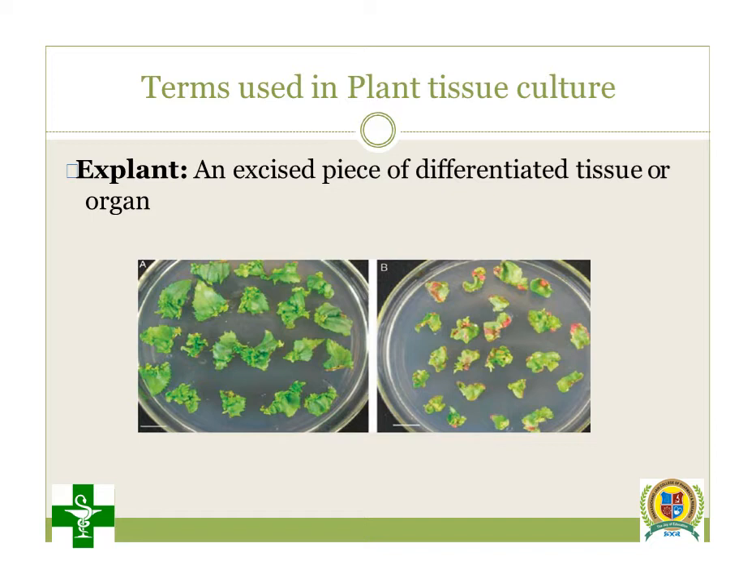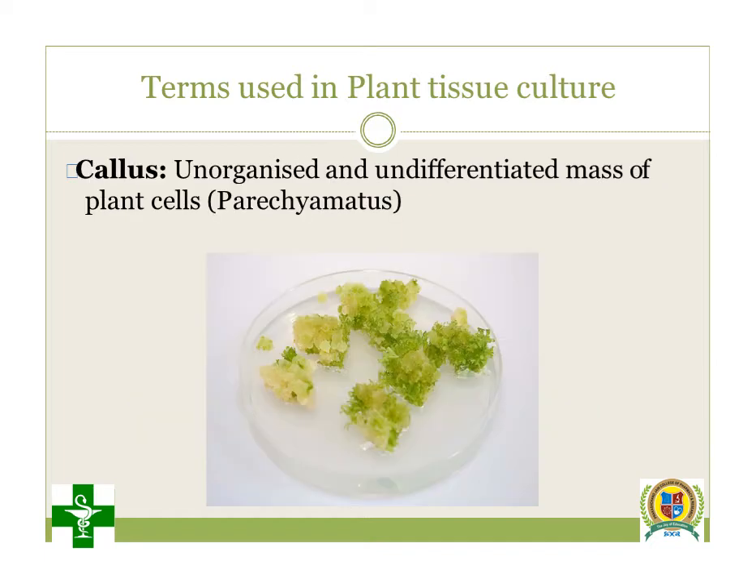So friends, what is meant by differentiated tissue? We are going to learn the meaning of differentiated tissue in the next term. The next term is callus. Again in the petri dish you can observe an irregular mass of cells. That indicates the callus. Callus is nothing but an unorganized, undifferentiated mass of plant cells. Generally this unorganized mass is made up of parenchymatous cells.